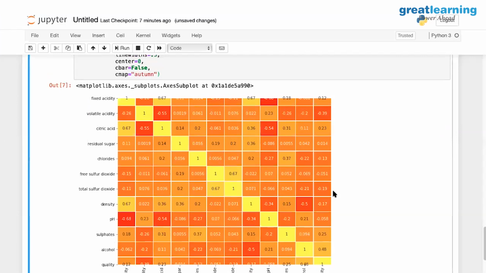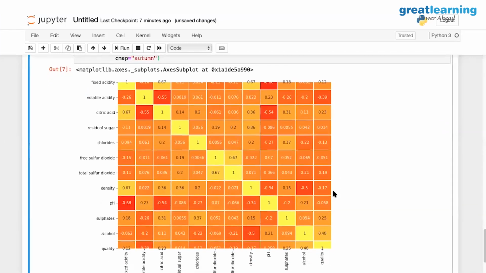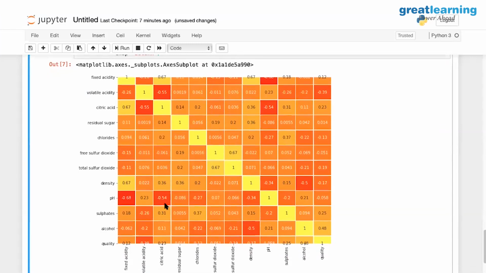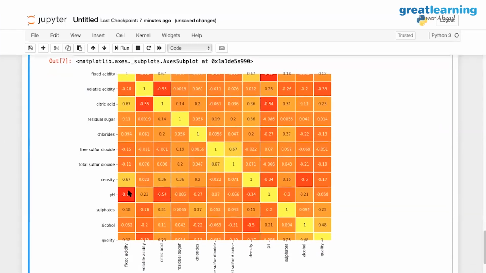Now, look at this and tell me, is it something that you find interesting? The citric acid and pH levels are related, but not too much. Right? That's kind of odd if you ask me. Ideally, they should be, right? The more the citric acid, the more the pH should be. Right? And fixed acidity, like pH, is a good strong target.